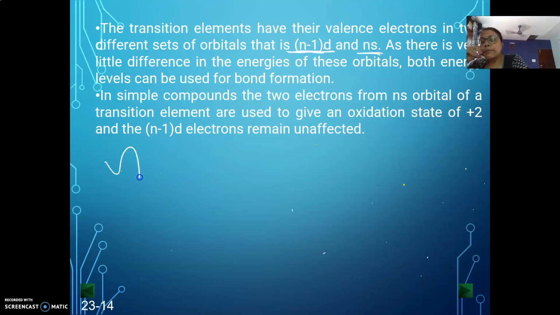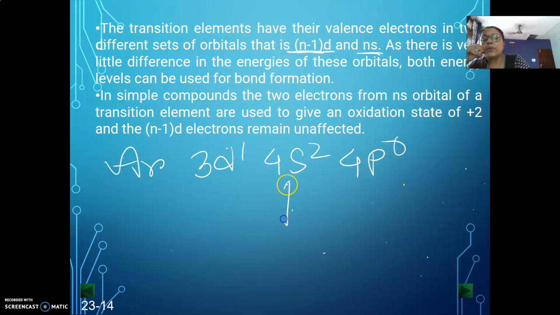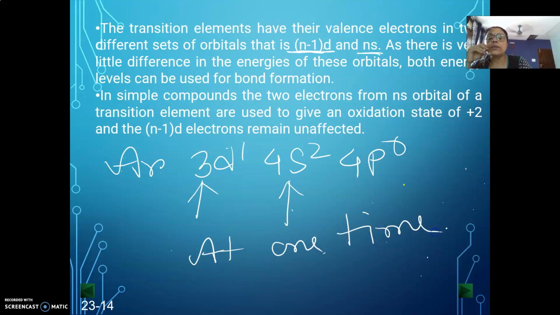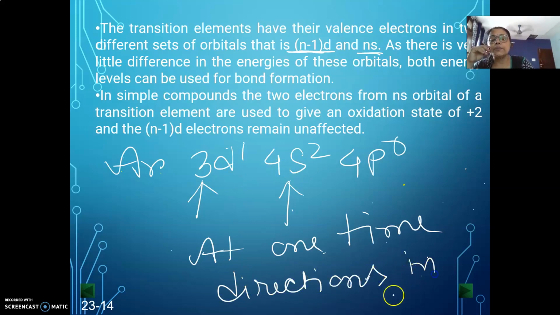Now, scandium, to go to the argon configuration, must release electrons from two different sets. But we cannot remove electrons from these two different orbitals at one time. This is because both of them have different directions in space.